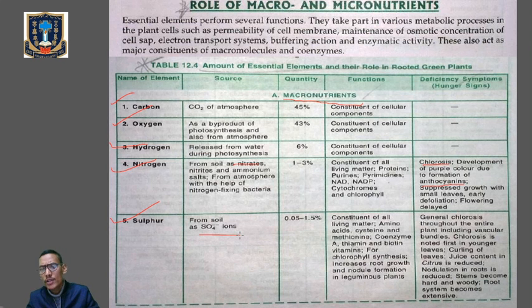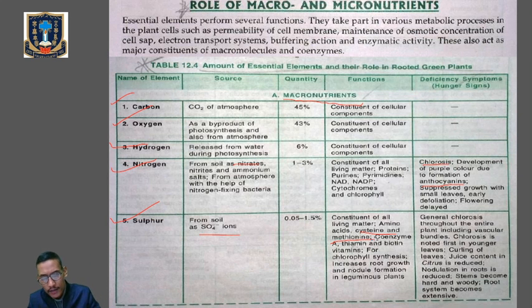And what is the function or role of sulfur? It is the constituent of the amino acids cysteine and methionine. Cysteine and methionine are amino acids, so sulfur is a constituent of these two amino acids.